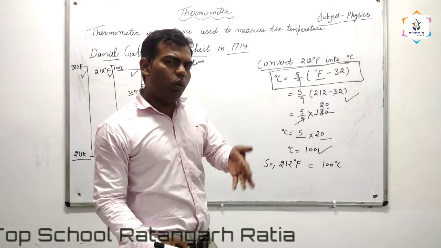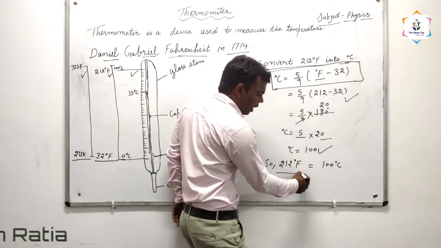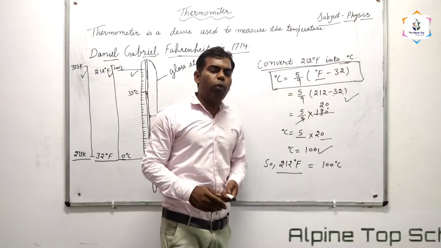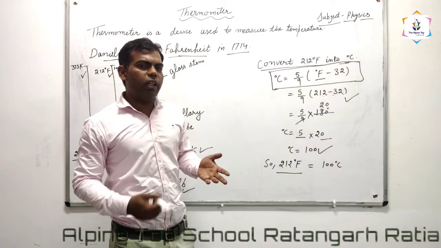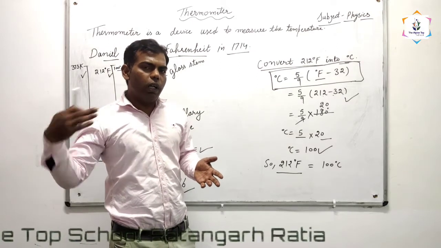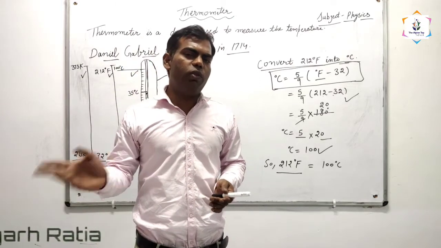If we want to tell this temperature in Fahrenheit, we can say that 212 degree Fahrenheit is the boiling point of water. By using these three formulas, we can convert the three scales of temperature.